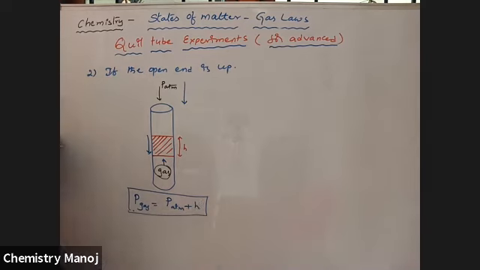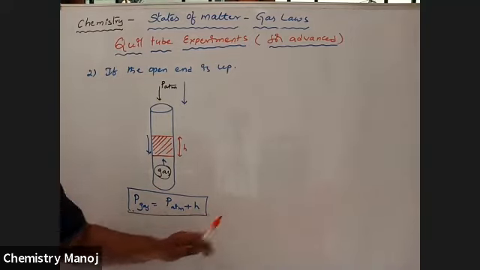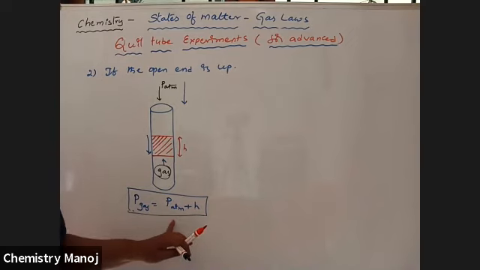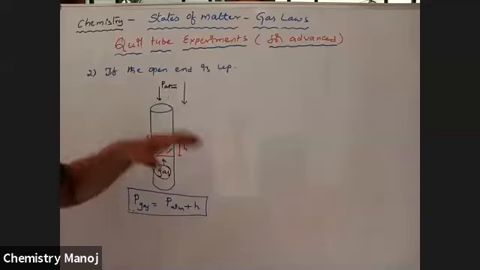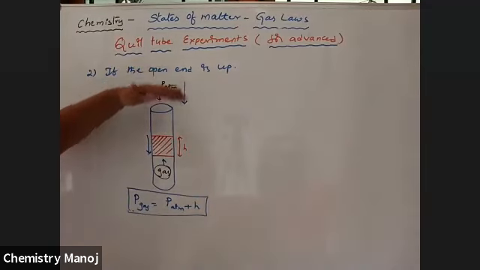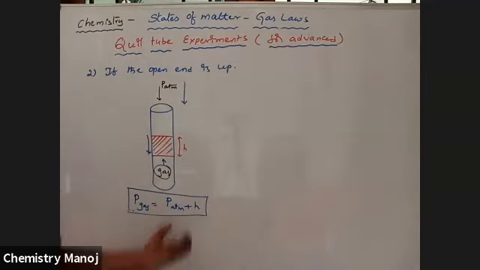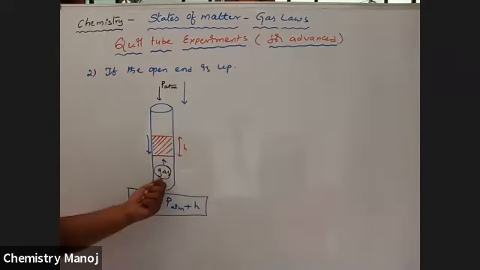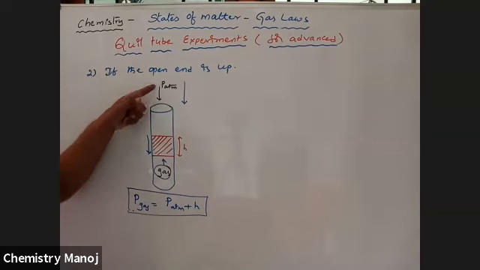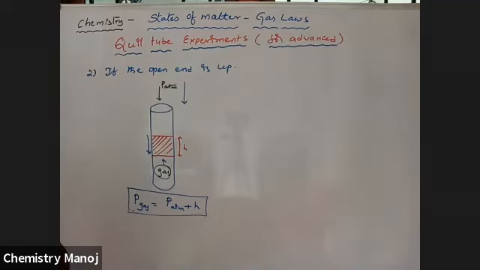Height of the mercury column. Yes, I will say: pressure of the gas is equal to atmospheric pressure plus H. So, is this clear, my dear boys? If it is in vertical position, the mercury and the atmospheric pressure act in the downward direction, but the gas pushes in the upward direction. Upward is equal to downward. Therefore, the upward pressure of the gas is equal to the downward atmospheric pressure plus the height of the column.